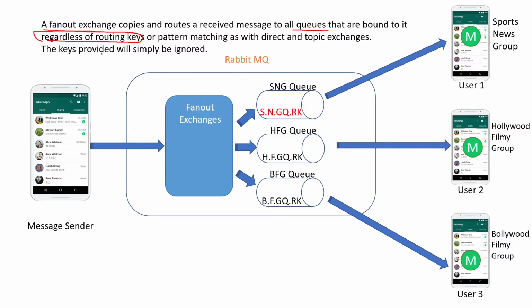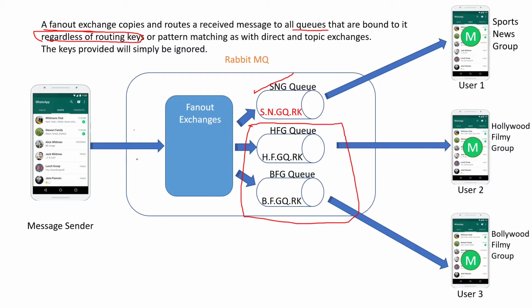So there is no concept of routing key here, because as it is delivered to all the queues, there is no need for routing to a specific queue. That is where fan out exchanges were introduced. So this is fine. We have seen direct exchange, now we have seen fan out exchange. Now the question is, what if you want to send a message to only these two queues? You don't want to send the message to the SNG queue, or when I say queue, you have to think of group. Okay, so in this case, you cannot use direct exchange.